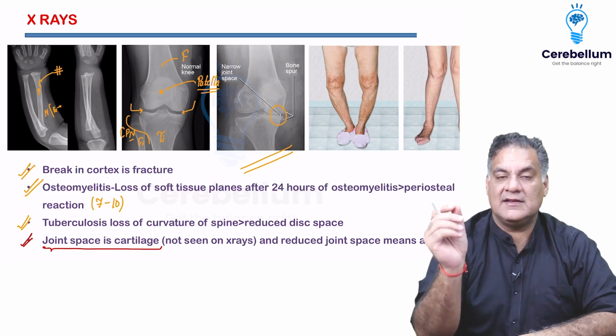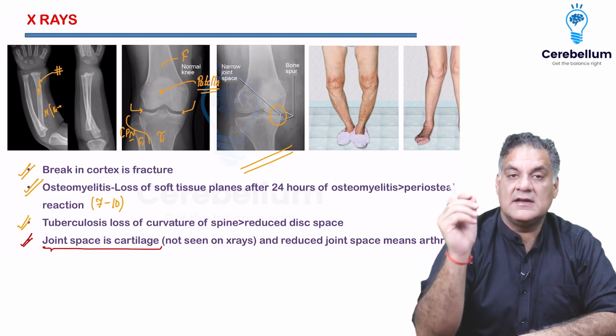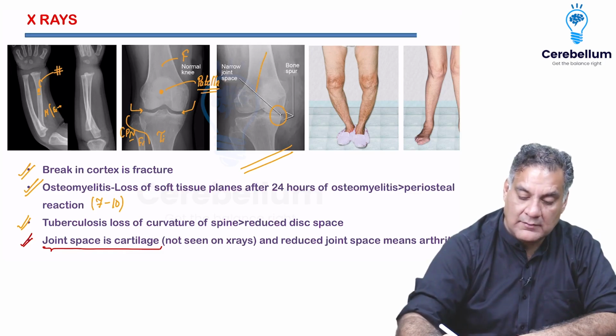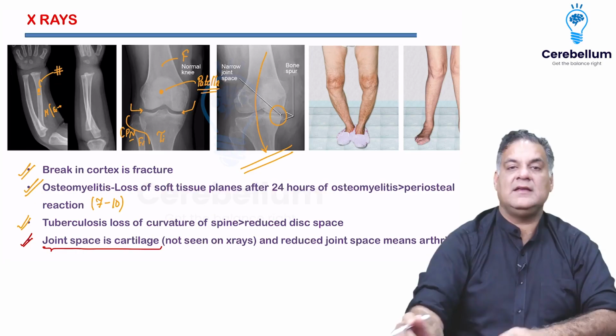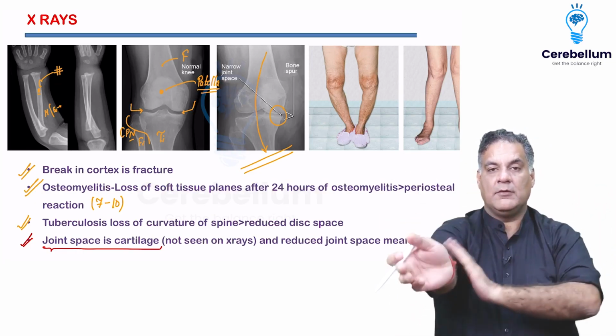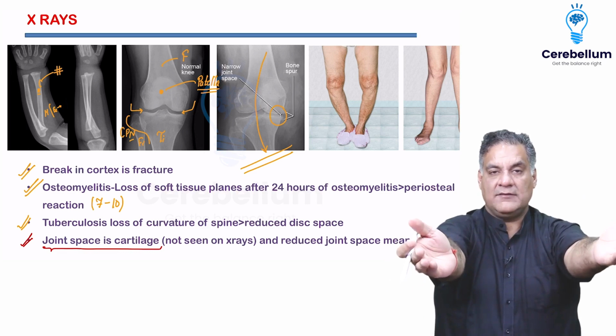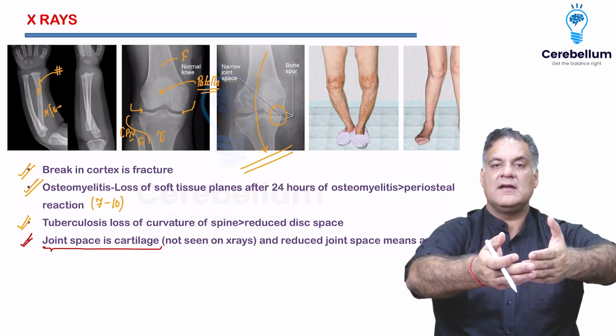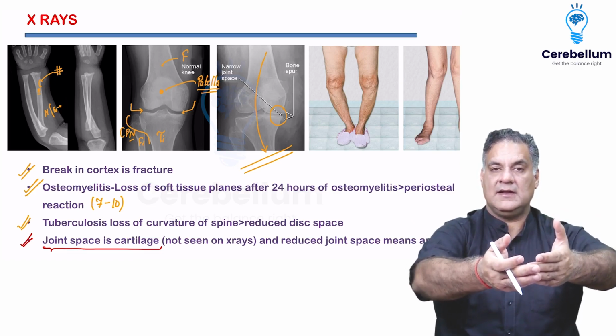arthritis. So what is arthritis? Destruction of cartilage, causing reduction in the joint space, causing deformities. What are deformities? Deviation from the normal. So if I look at my elbow, which is called the cubitus, and if I look at my forearm and hand, if it goes towards the midline, it is called cubitus varus, going towards the midline.